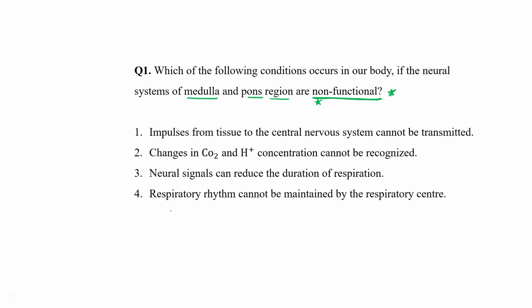No. But yes, respiratory rhythm can't be controlled because the respiratory center is present in this particular region, medulla oblongata. As I said, respiratory center, cardiac center, these centers are present in this particular region. So the work done by these centers are affected. Okay, so choice number 4 would be the correct answer of this question.